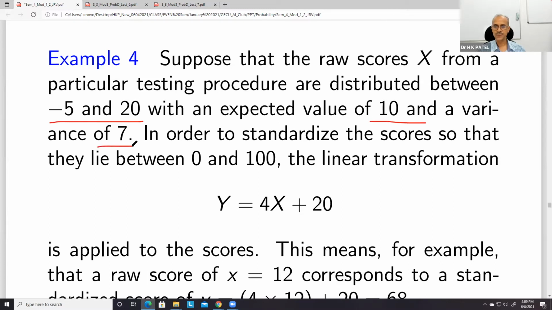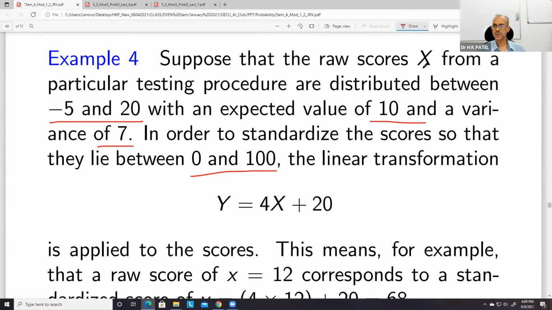In order to standardize the scores so that they lie between 0 and 100, our score lies between -5 and 20, and we want these scores to lie between 0 and 100.